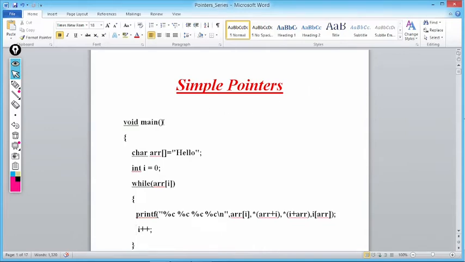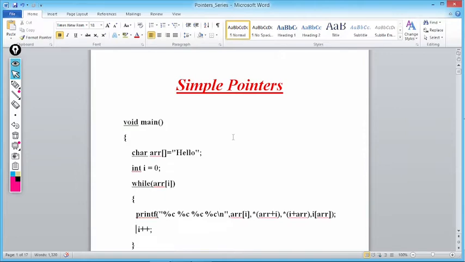Here we have a main function in which we are declaring an array, char arr equal to "hello". What is "hello"? Hello is a string. Why is it a string? Because it's in double quotes. Double quotes means it's a string. So char arr is equal to "hello", and hello is initialized to arr. So what is arr? Is arr an array or a string or both? Arr is an array as well as a string.